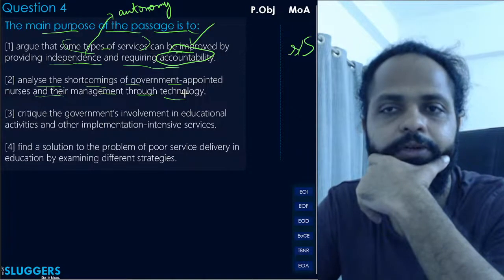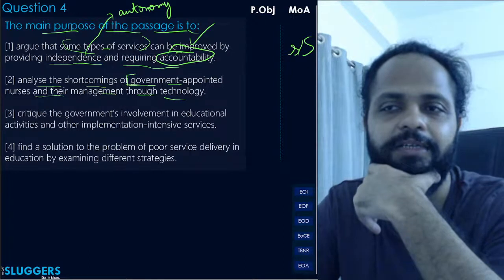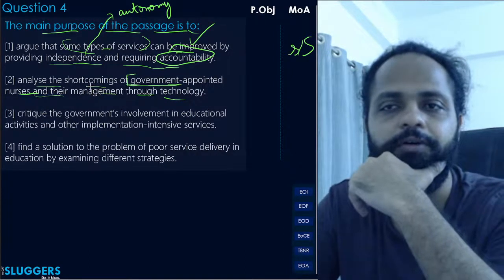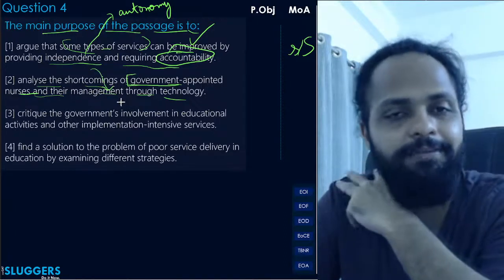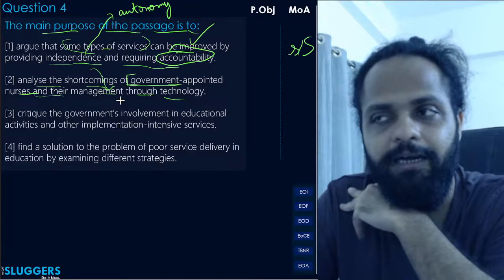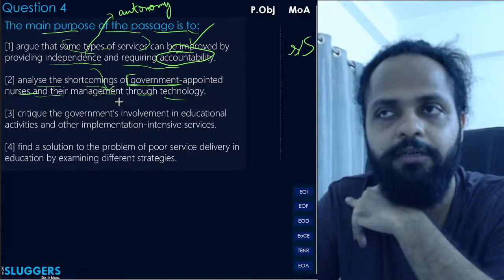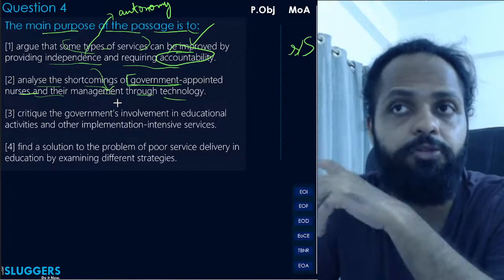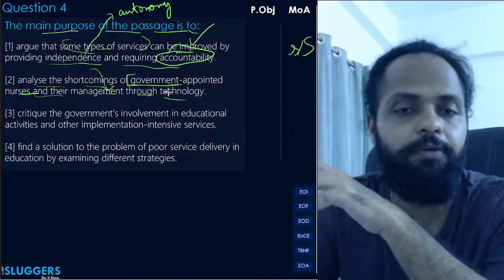Okay, the author here first of all didn't even mention that the government appointed nurses were there. And moreover, okay, shortcomings of management through technology may be there, but then again, is that the main purpose? That example has been used to demonstrate that motivation is the core issue, and demonstrating that motivation is the core issue is the purpose. That was just an example given. This is not the main purpose.